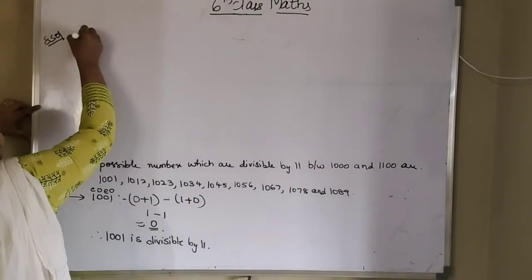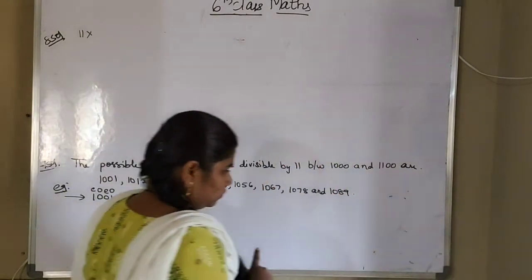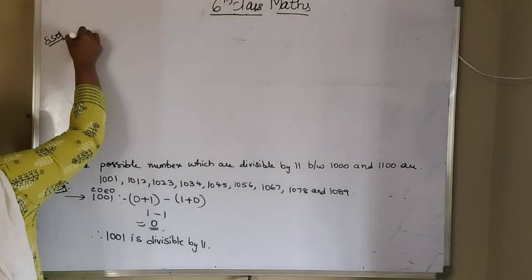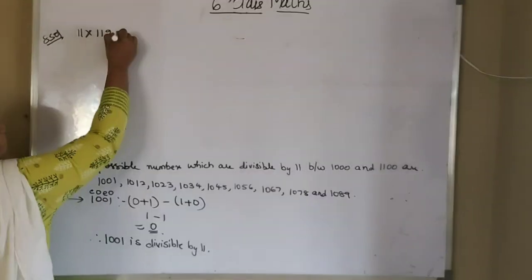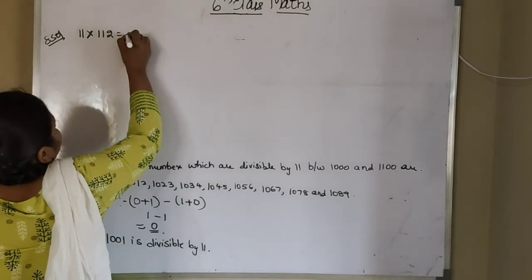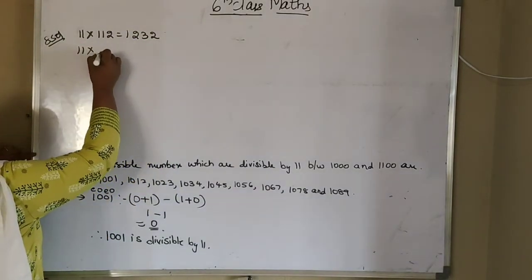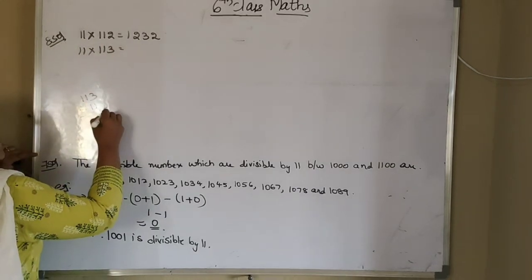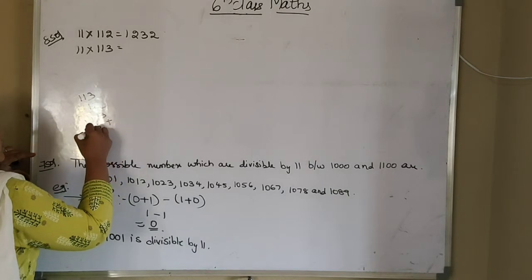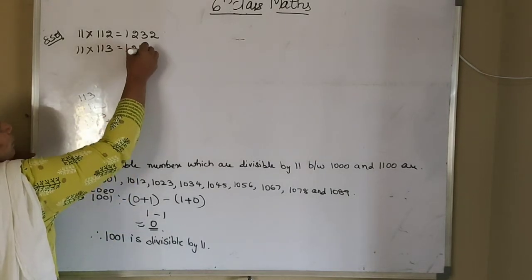So here 11 into 112 is equal to 1232 and 11 into 113 is equal to 1243.